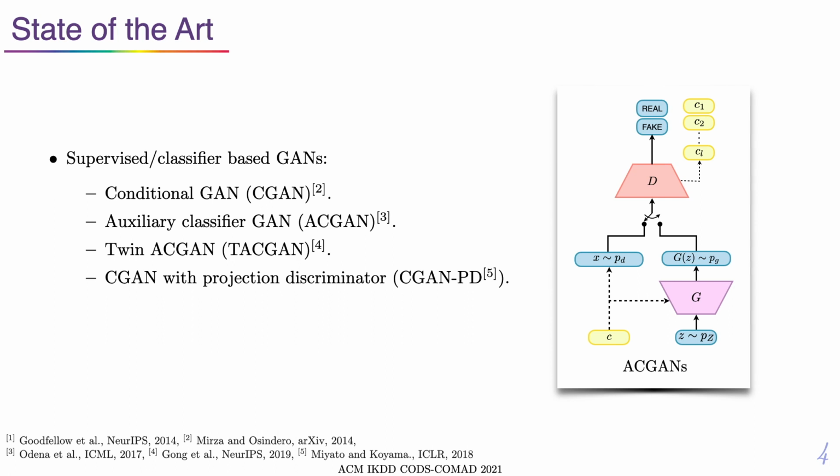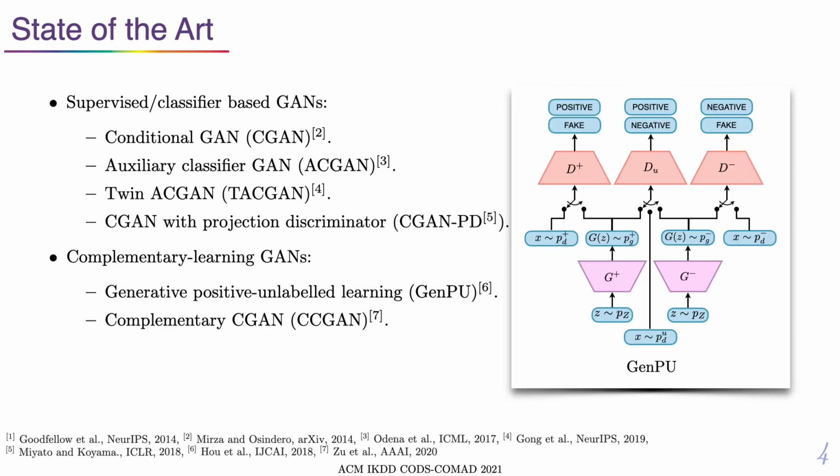The optimal generator learns the distribution of all the classes in the dataset and can generate samples from any class based on the label input given to the generator. On the other hand, complementary learning approaches such as CC-GAN or GAN-PU are discriminative models trained on positive and negative data. These models are tasked with learning an optimal discriminator that can accurately classify new unlabeled samples.